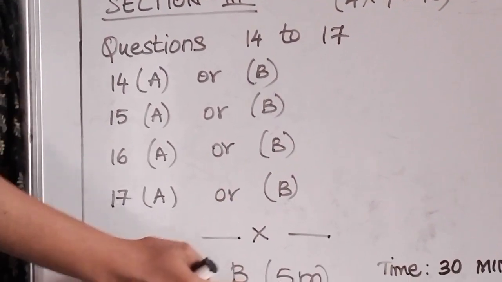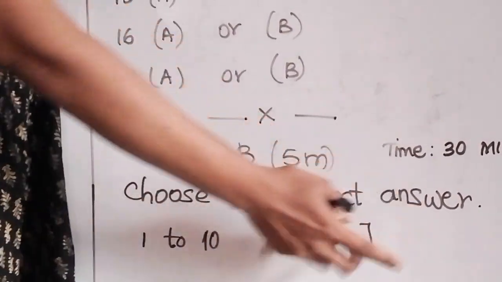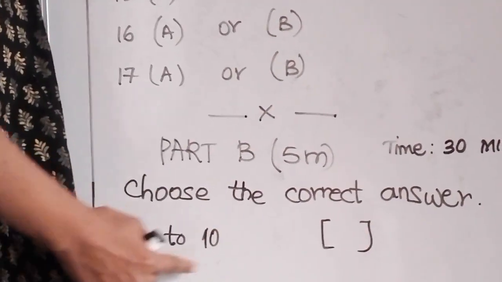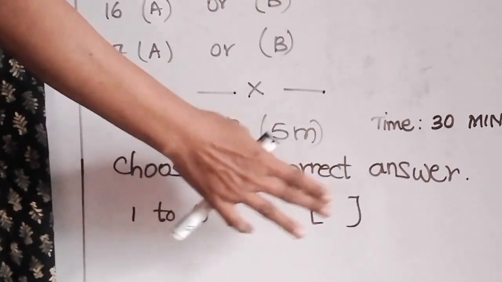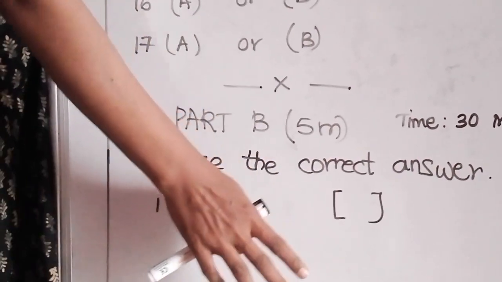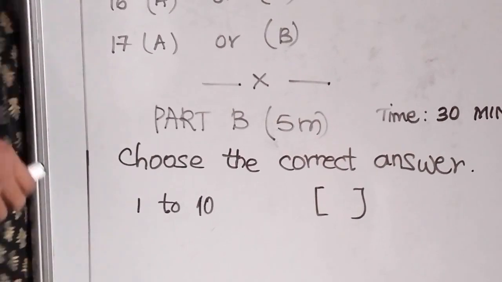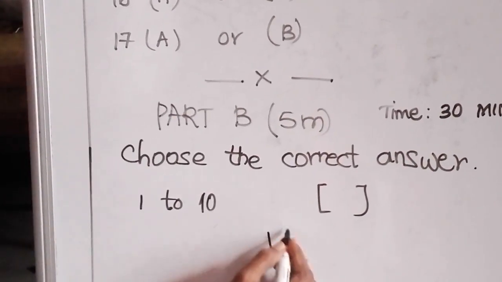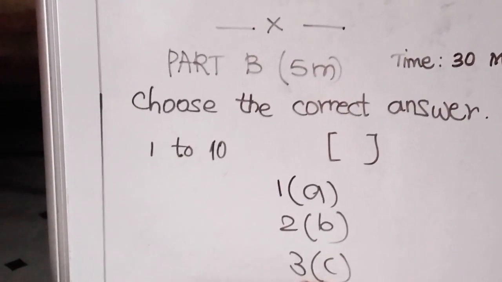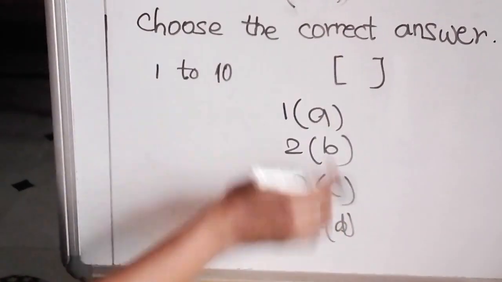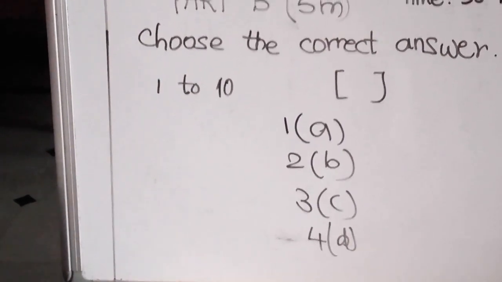Then part B, you have 5 marks for this. 10 bit questions will be there. Choose the correct answers. 10 will be given. You have to read all 10 questions and write the correct answer in the bracket. But the hard copy is not given to you. So in the answer sheet you are going to write only the answers. For example, first answer is A, second answer is B, third answer is C, fourth answer is D. Like that you have to write in the white papers, A4 size papers. Okay.